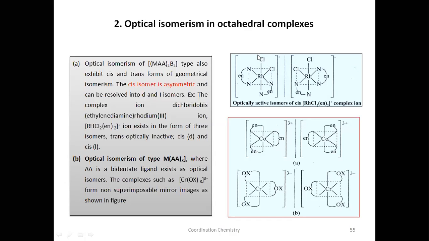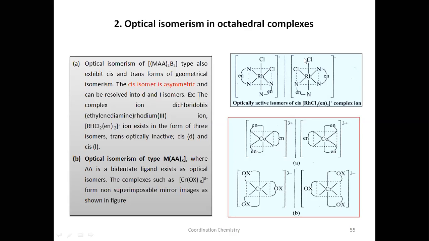If you take this, can you divide this molecule into two equal halves? Suppose I'm cutting like this. If I cut like this, can I get two equal parts? No. Here N is there, here chlorine and N is there. So it is not having a plane of symmetry. That's why we can write a mirror image. Mirror image means exactly opposite. When you see yourself in front of a mirror, the image and you are a mirror image, and the two mirror images will be optically active. If one isomer rotates the plane of polarized light towards the right side, then the other will rotate it towards the left side.